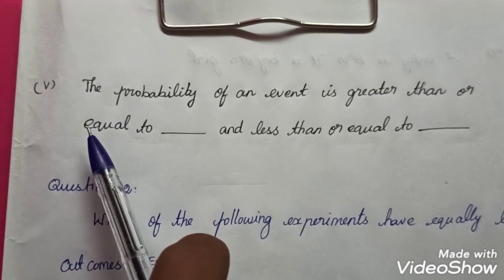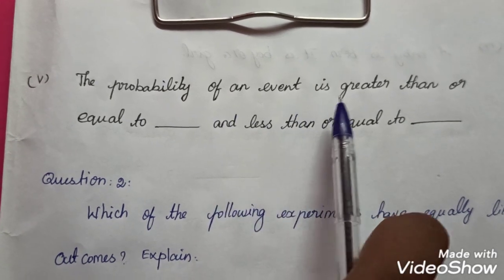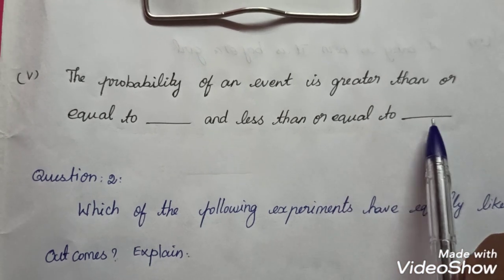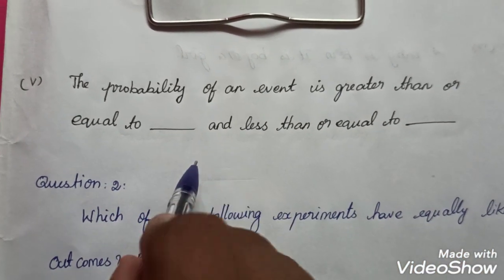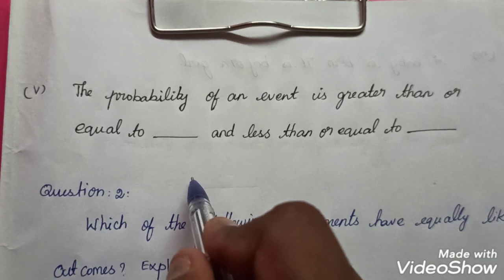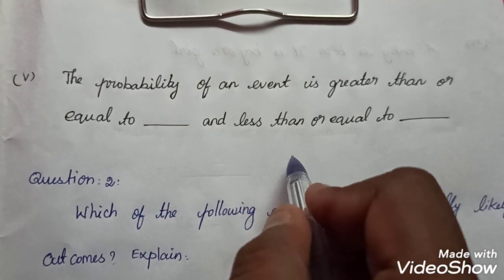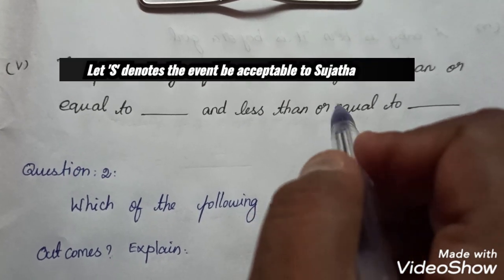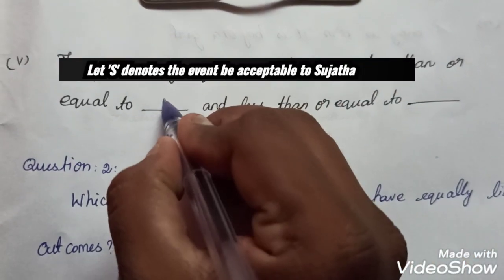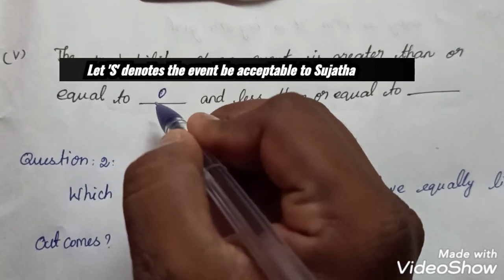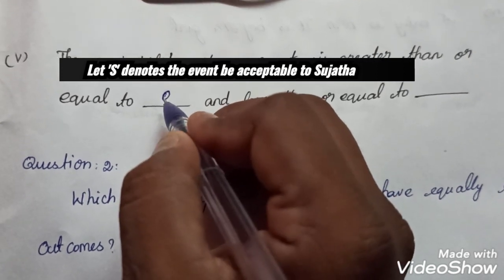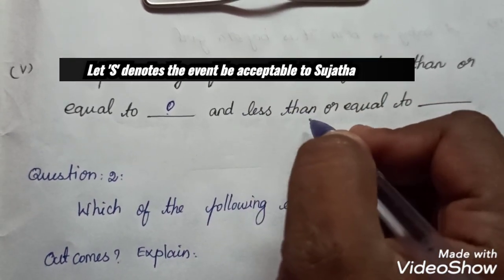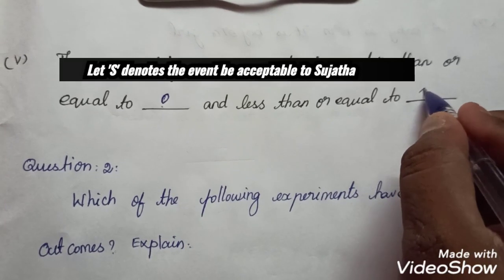Fifth question. The probability of an event is greater than or equal to dash and less than or equal to dash. So already we know that an impossible event goes to 0, and a sure event goes to 1. So always the probability value is greater than or equal to 0, otherwise less than or equal to 1.